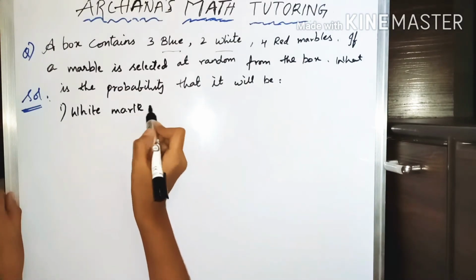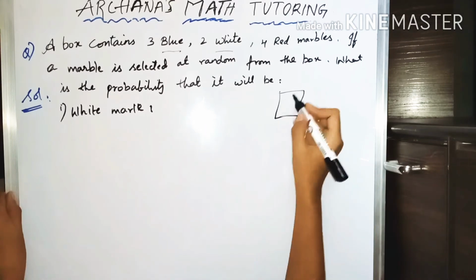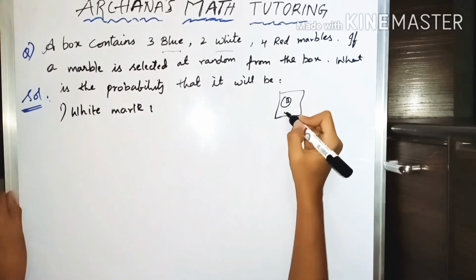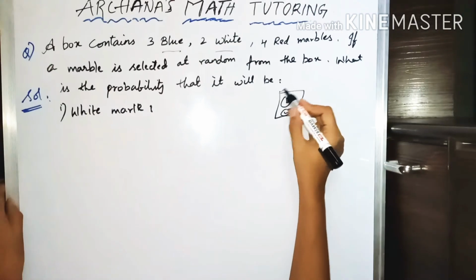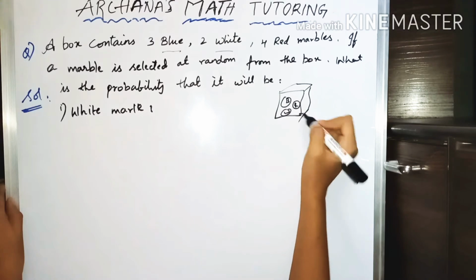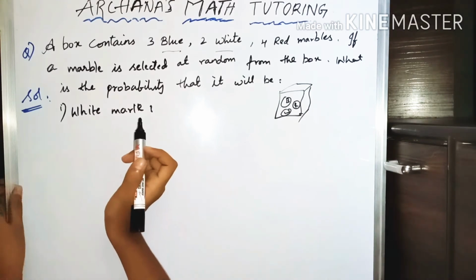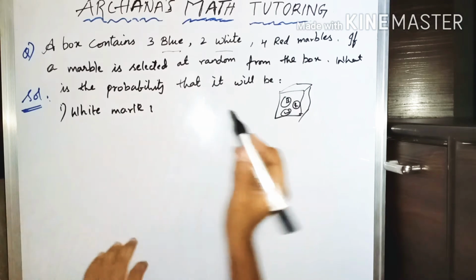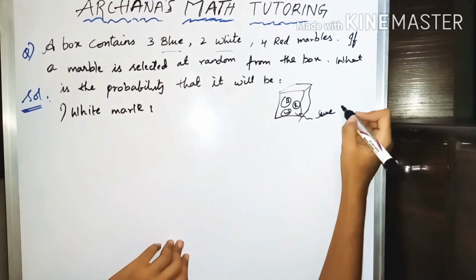So there are 3 kinds of marble in a box. This is a box which is containing blue, white and red. These are 3 different marbles in this box. So always remember that every marble is equally likely to be selected. That is, each marble is of the same size and shape.